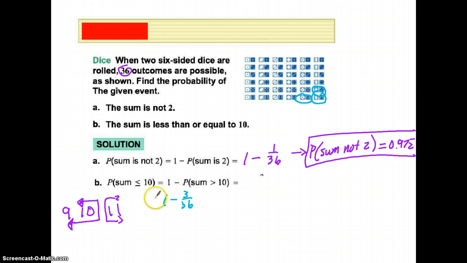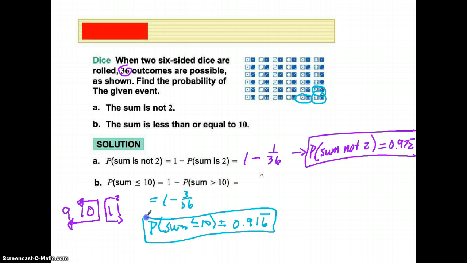So taking that away from 1, using that complement, using the other piece, we find that the probability of the sum less than or equal to 10 is 0.916, and the 6 repeats.